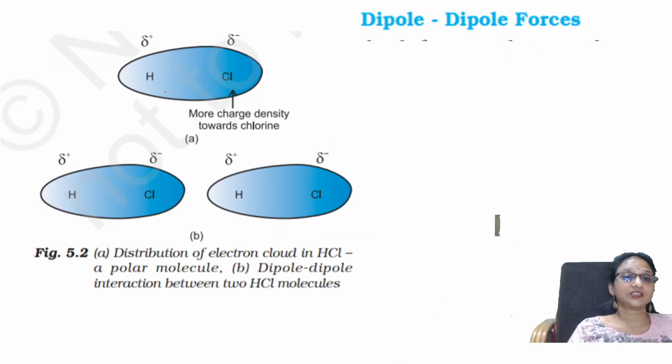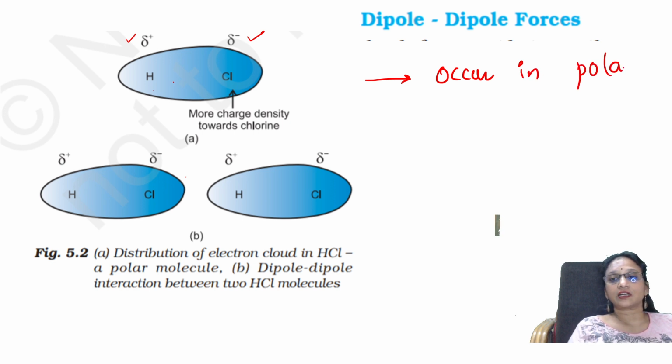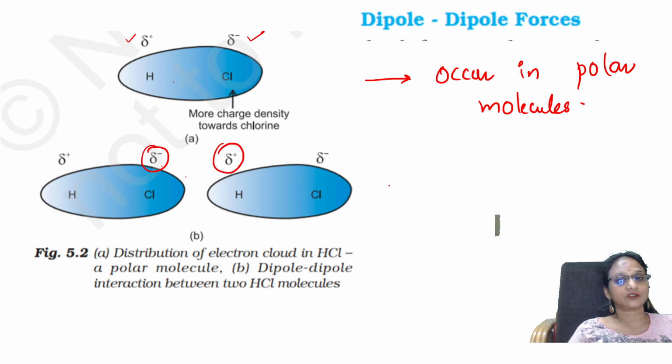Dipole forces. Here you have a positive charge on one side and a negative charge on the other. That means dipole forces occur in polar molecules. Here you have one HCl molecule and another HCl molecule. Negative attracts the positive, positive attracts the negative. So two different poles are created. These poles are called dipoles. Di means two, opposite.